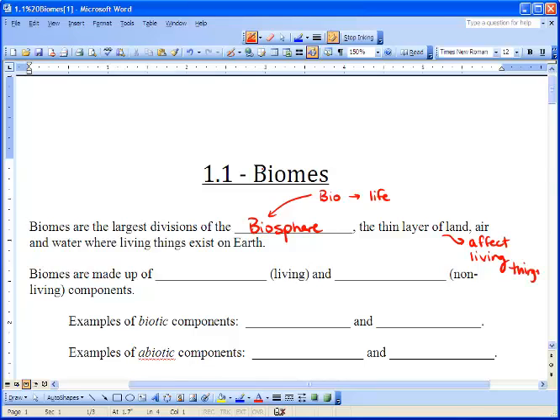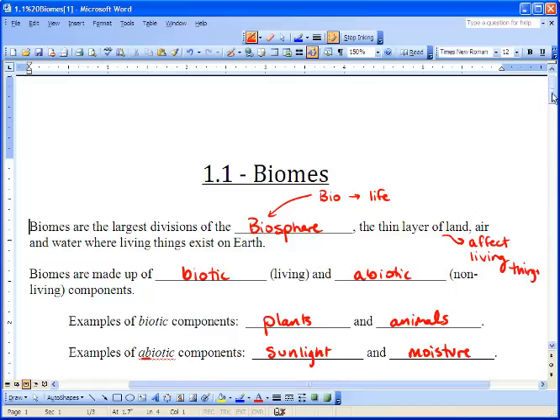Now, biomes are made up of biotic, there's that word again, living, and abiotic factors. These are non-living. Examples of biotic factors would be things like plants, animals, anything that's living. Examples of abiotic factors or components would be things like sunlight and moisture.